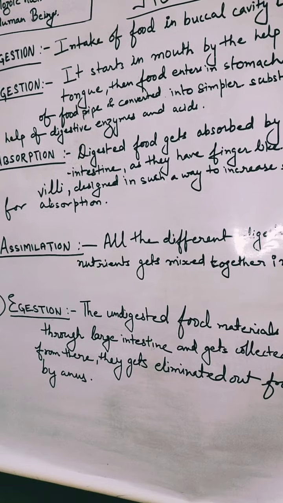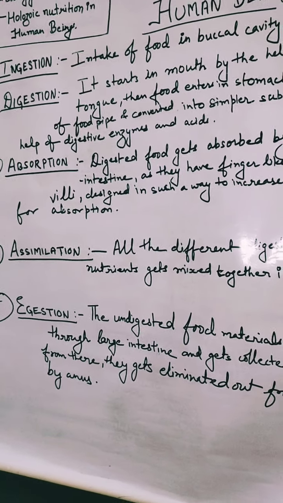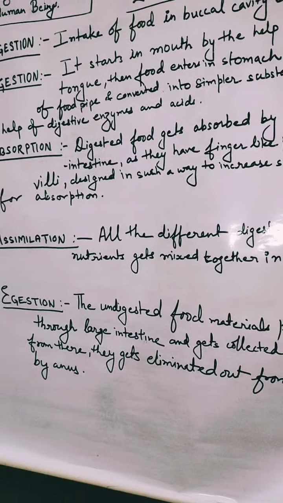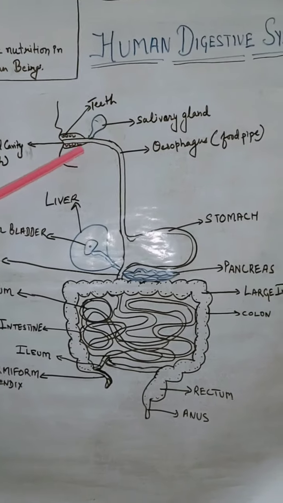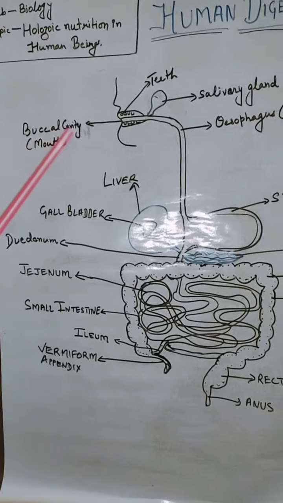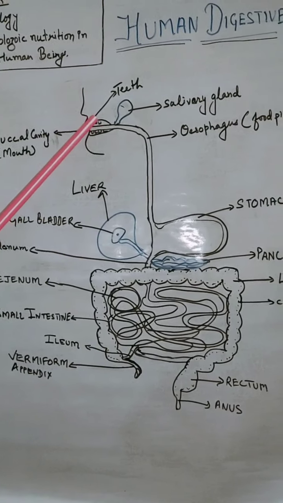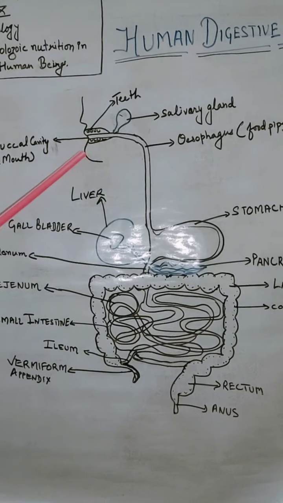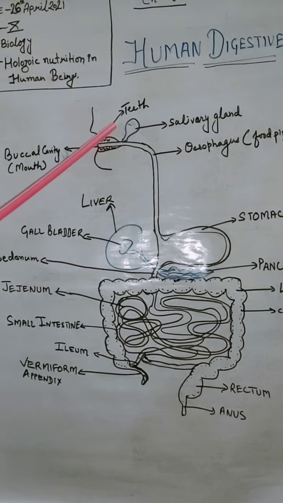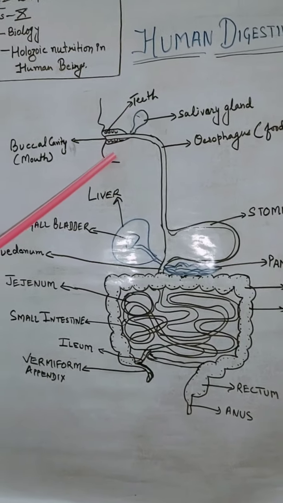Now let's discuss our human digestive system. Now let's see the human digestive system, in which the food enters through the buccal cavity. This is our buccal cavity, which consists of teeth. Here I am showing you only teeth. Tongue is also there.